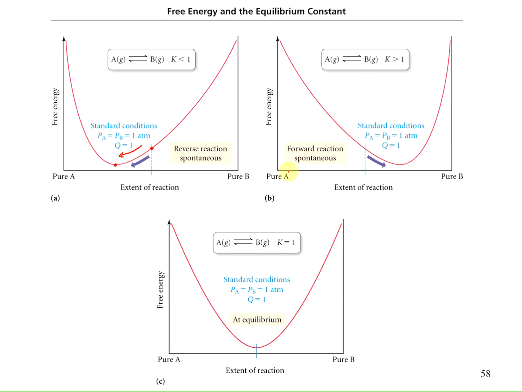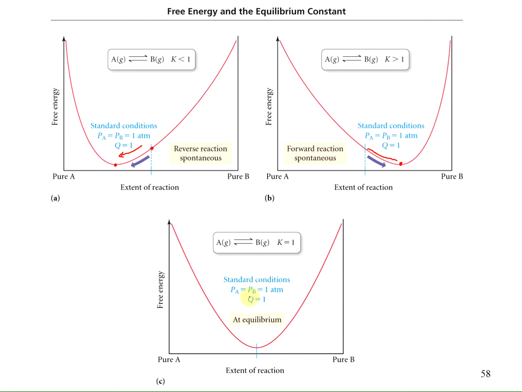Now here in case B, where we also have standard conditions at this blue line, we have a Q value of 1. Well, if K is larger than 1, the reaction is going to have to proceed to get towards that minimum, so it's going to have to go in the forward direction. So the reaction is going to have to shift to make more products to reach that equilibrium value.